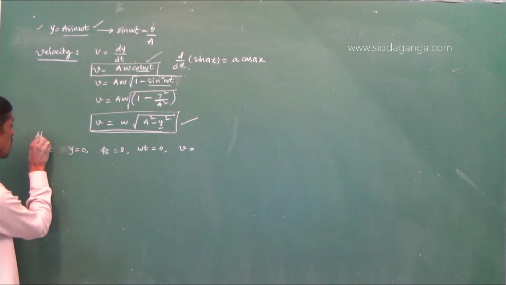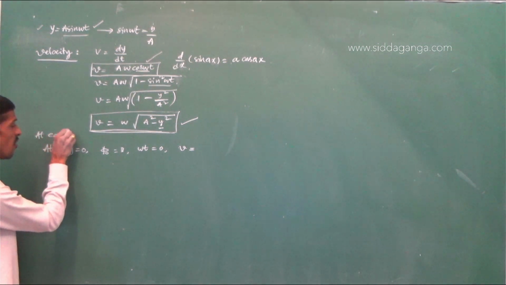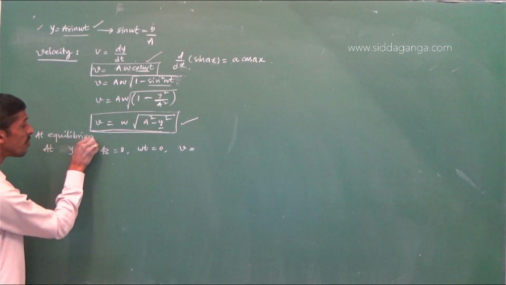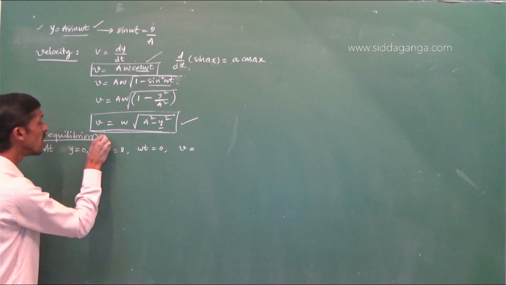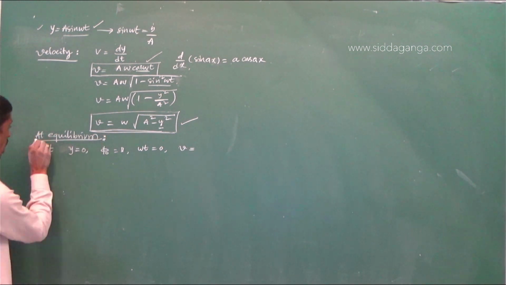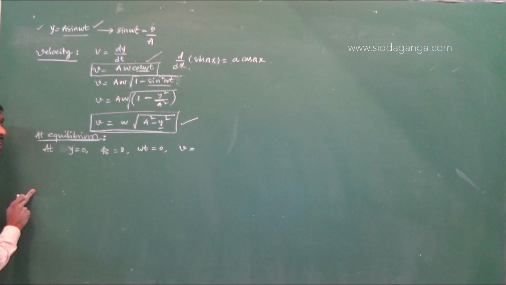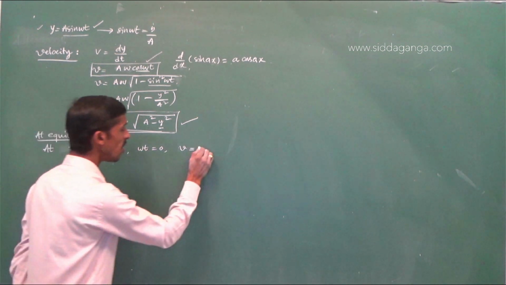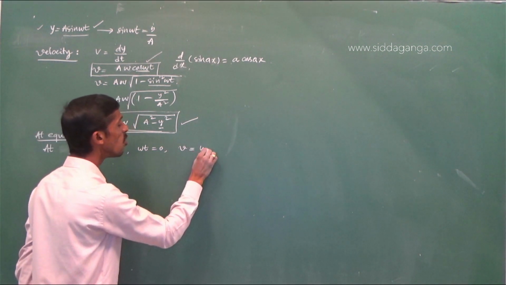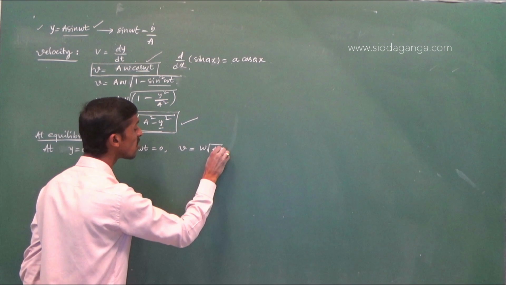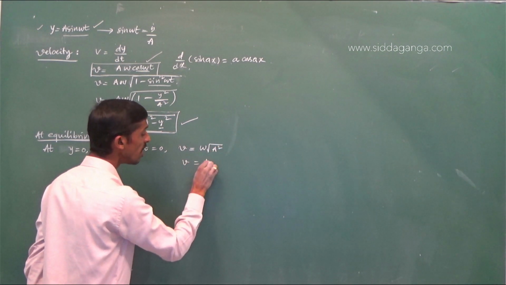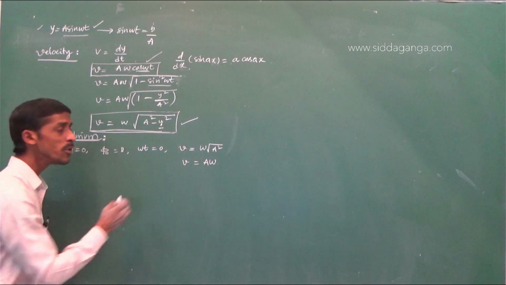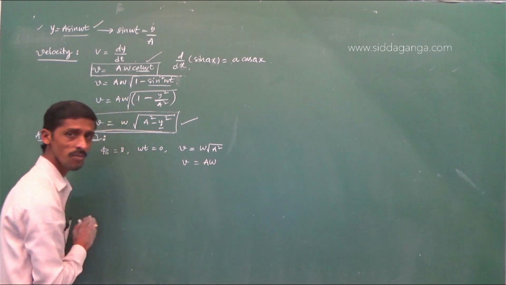Put y is equal to 0, that is at equilibrium. When the body is in simple harmonic motion and is at equilibrium, the velocity of the particle will be omega into square root of a square. V is equal to a omega. Here I am using capital A for amplitude.